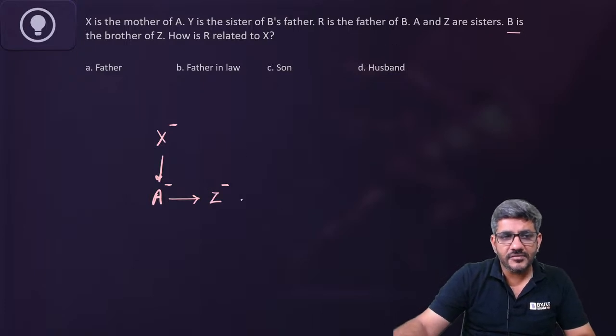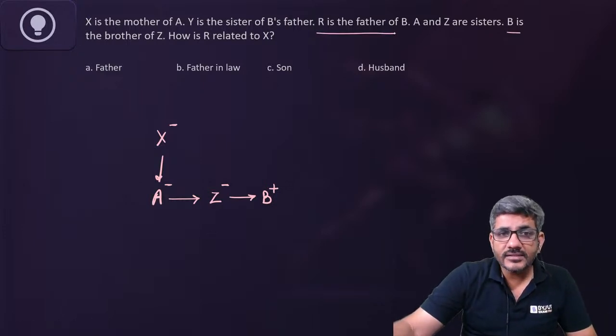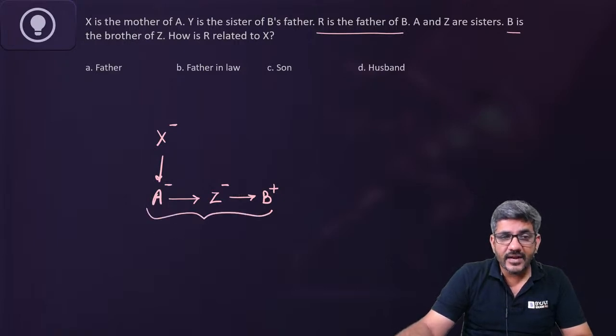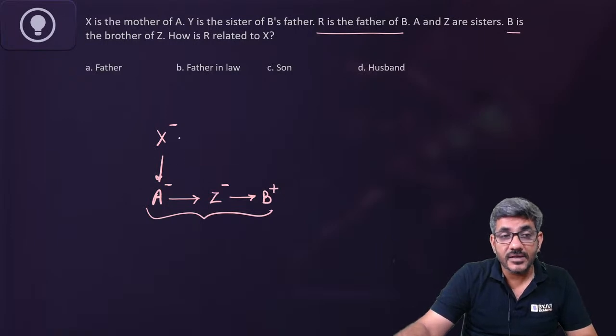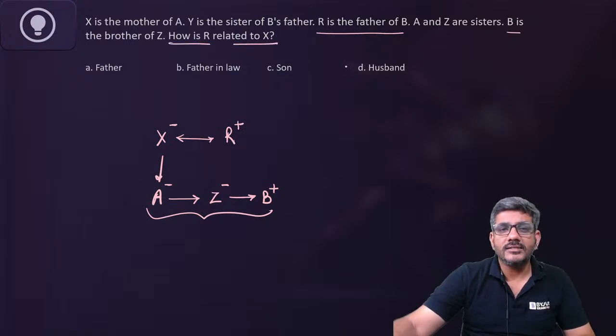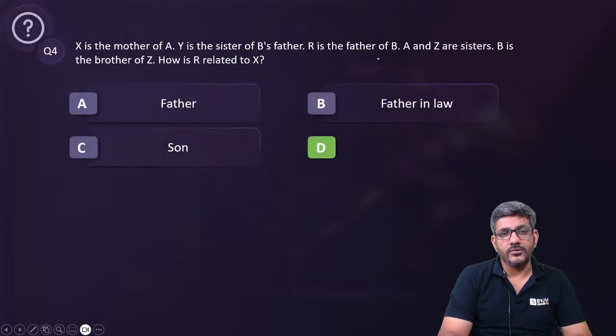B is the brother of Z. So that means B would be here. Anything related to X, A, Z, B? R is the father of B. A, Z and B all are siblings according to this. So whatever is the mother of A, same would be the mother of Z and of B. Father of B is R, that means R is the husband of X, and that's what the question is asking. How is R related to X? R is the husband of X. My answer is option D, that is equal to husband.